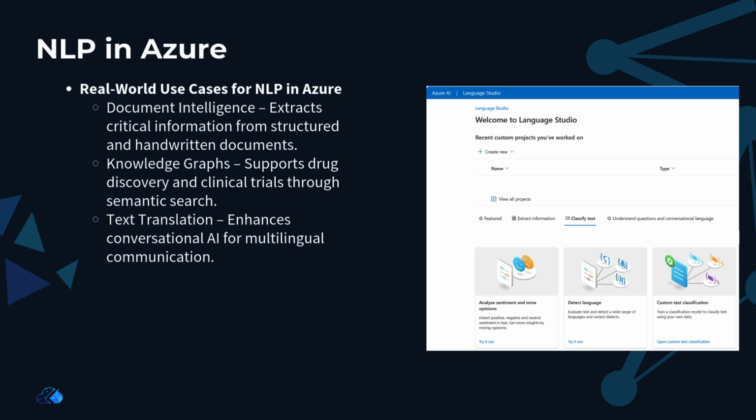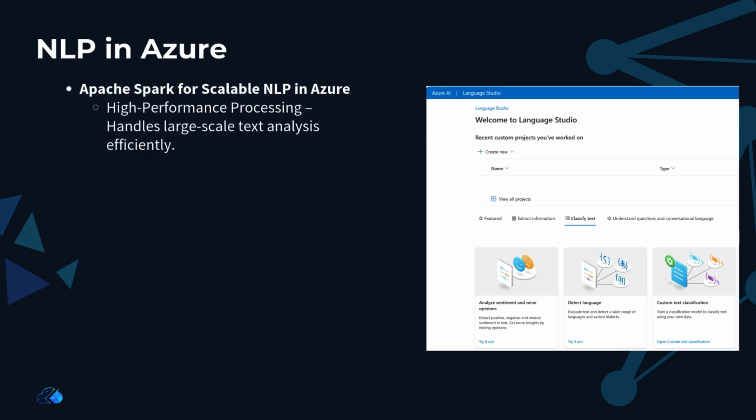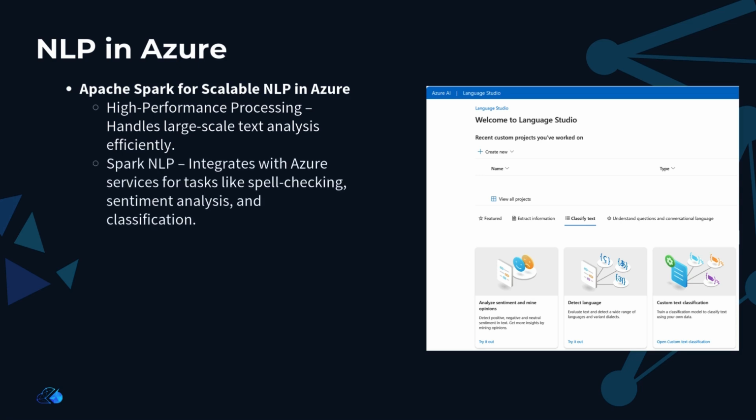So, to handle large-scale data and complex text processing, Azure integrates Apache Spark, a powerful parallel processing framework, with which you can process vast amounts of text quickly and efficiently, making it an excellent choice for custom NLP workflows. For example, Spark NLP is an open source library built for high-performance text analysis.